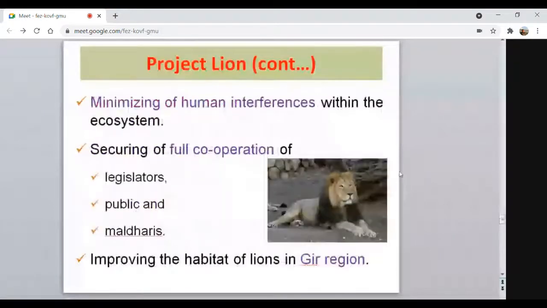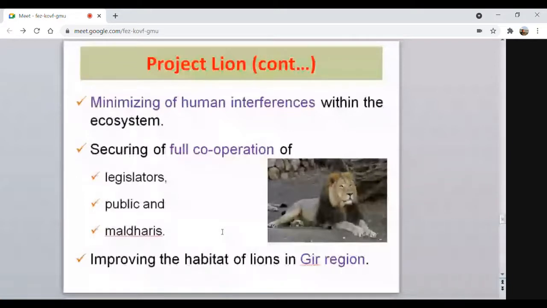So this way, they want to minimize human interference within this ecosystem, securing full cooperation of the legislators, public and the Maldaris. So in this way, they seek cooperation from many agencies, public or private. Then in this way, the habitat of the lions, that is the Gir region of Gujarat, can be protected and can be improved for better survivability of the Asiatic lion.